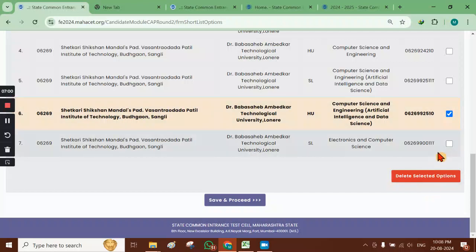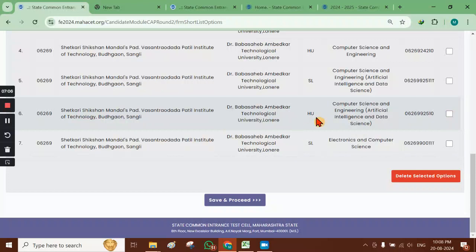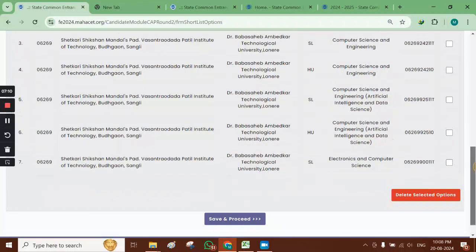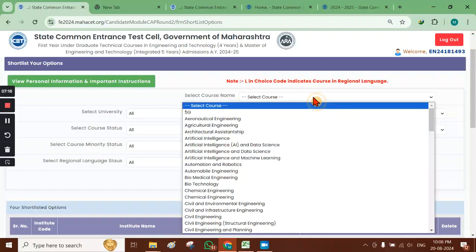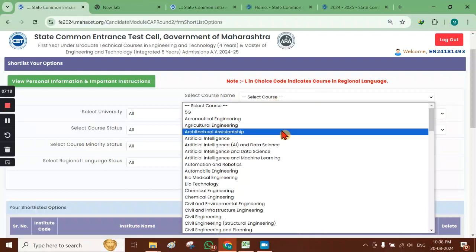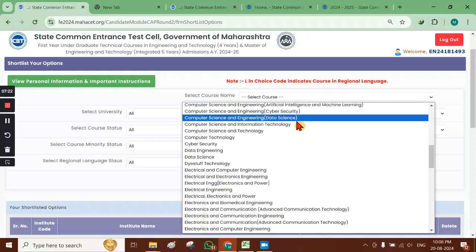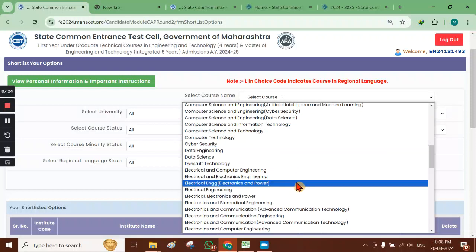Okay, this is just for your information. I am not going to delete any of the choice codes or options from here, but this can be done. Then if a candidate requires to add any new course, it can be added from this list.